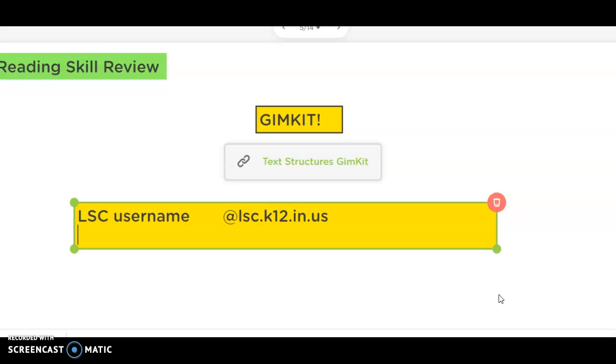Then you'll have to enter your information, your first name, your last initial, or first initial of your last name, and your password is Raiders, all lowercase. So remember, you should have your LSC username on the back of your iPad or on your password page.